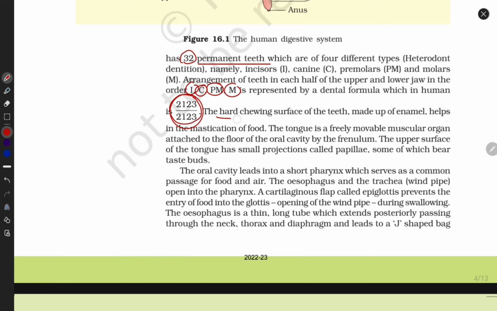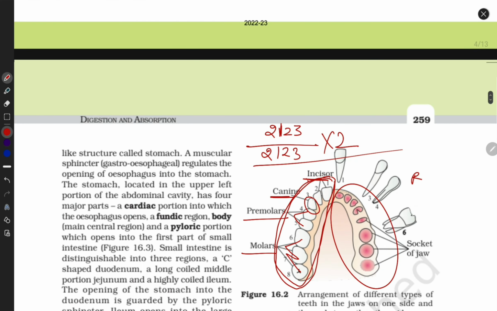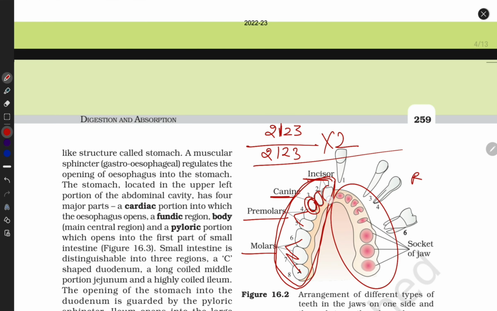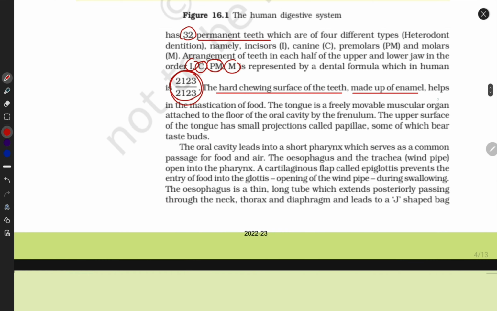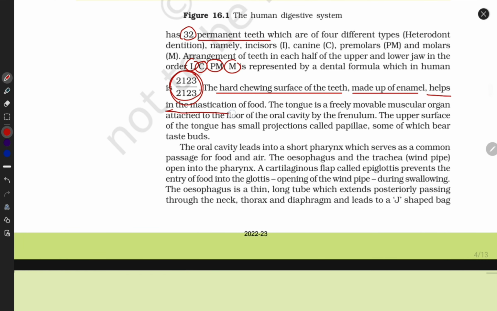Now the hard chewing surface of the teeth is made up of enamel, the whitish part. Look here guys, this whitish part is made up of enamel, and the inside layer is called dentine. It helps in the mastication of food. The tongue is freely movable, of course. It is a muscular organ attached to the floor of the oral cavity by the frenulum. The upper surface of the tongue has small projections called papillae. They bear taste buds.